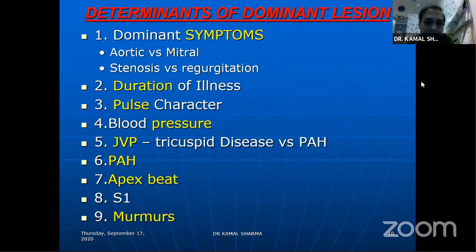Third is the character of the pulse, blood pressure, JVP, which primarily reflects the right heart, of course PA pressure or PH findings, apex beat, first heart sound, and murmurs. So these are the findings based on which you will define which lesion is the dominant lesion or whether it is multivalvular, which lesion you would say is severe and the other one a bystander or a moderate lesion or a mild lesion, etc.